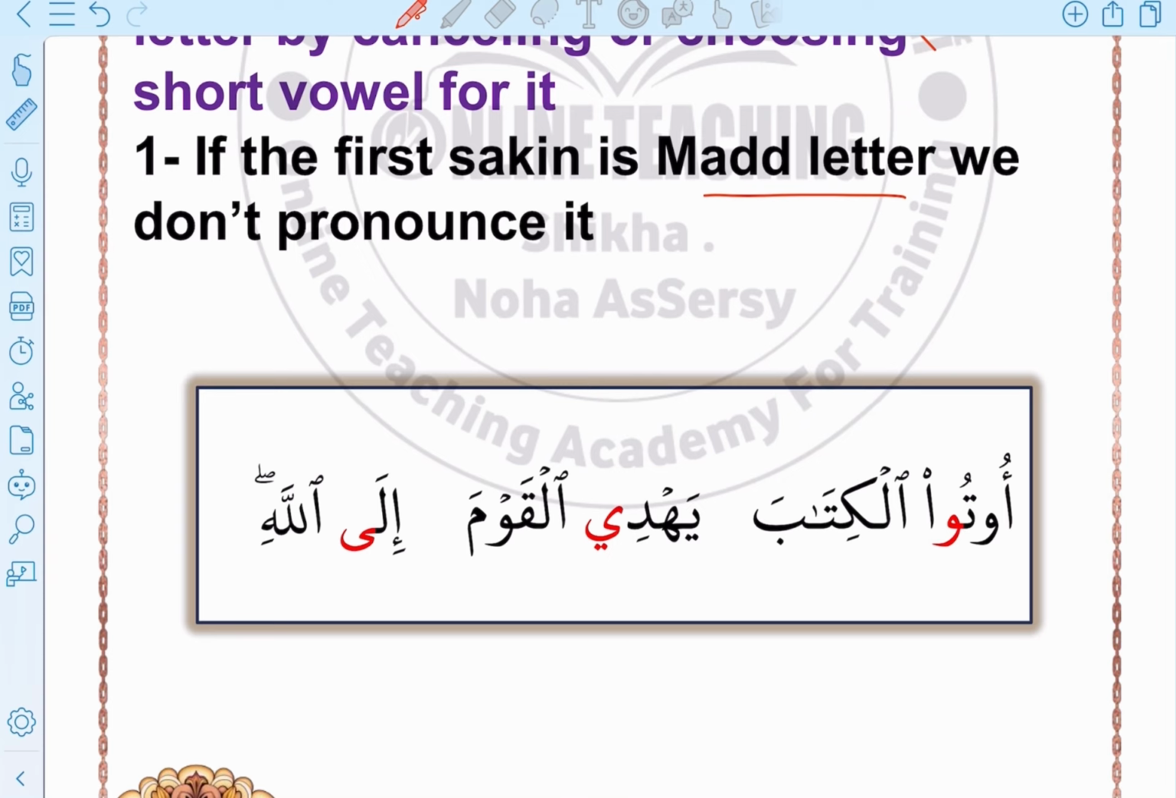For example, here we have أوتوا الكتاب. Here we have واو مادية, it doesn't have any sign, it's preceded by ضمة, and it's followed by همزة وصل. So in this case, how will we pronounce it? We will say أوتوا الكتاب. We will skip the mad letter.